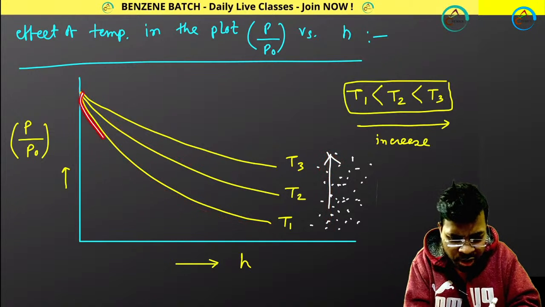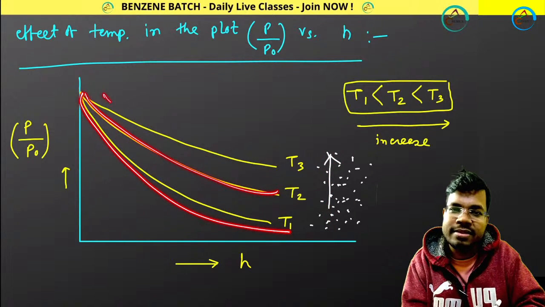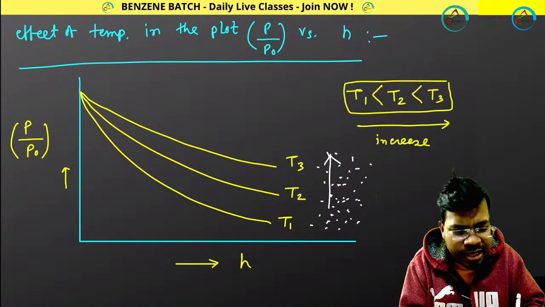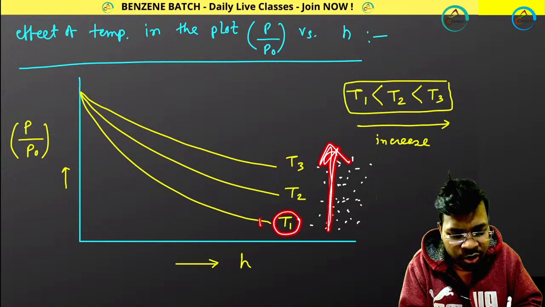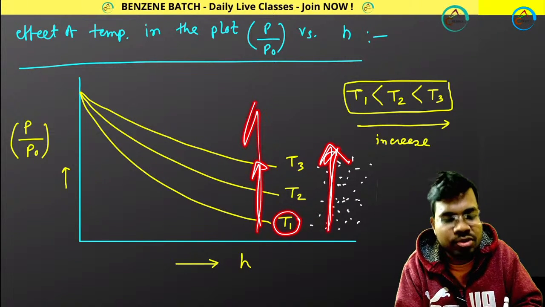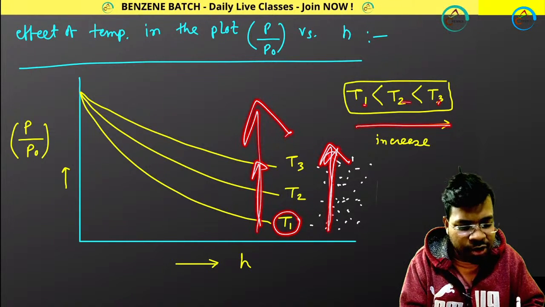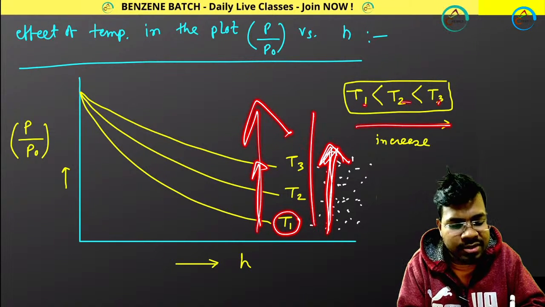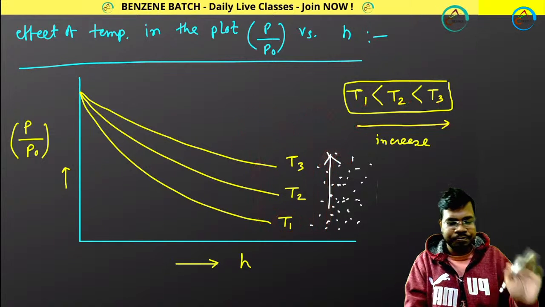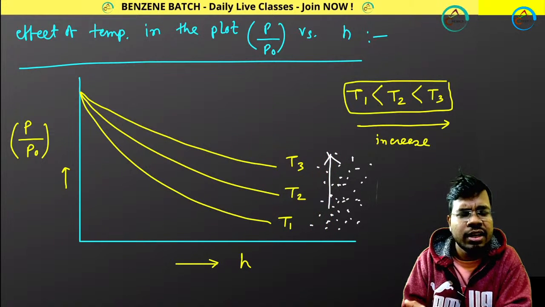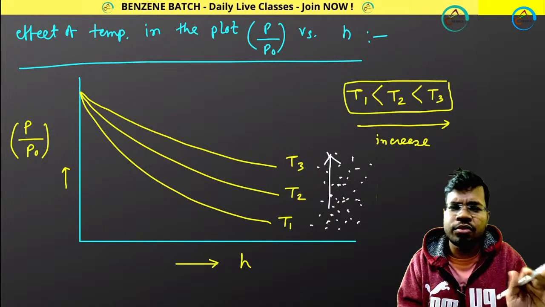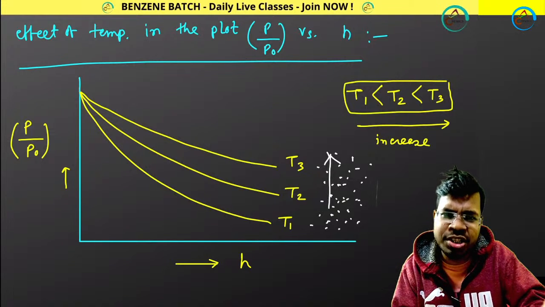All the plots will show exponential decrease, but as you increase your temperature from lower to higher, the plot will go to higher values. So as you increase your temperature from T1 to T3, your plot will keep going towards the upper section. Fine, simple. I told you the reason in the detailed video, so I am not going into the reason. If you have a question, ask me.